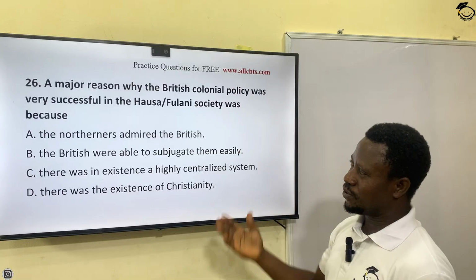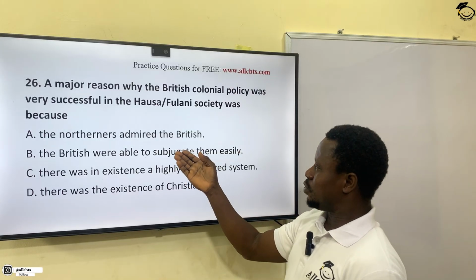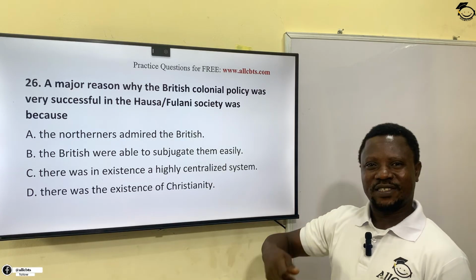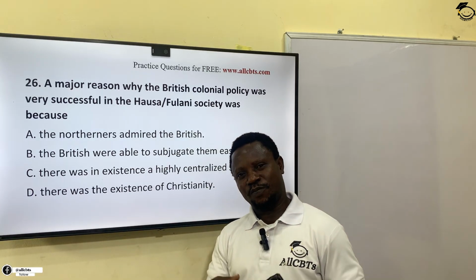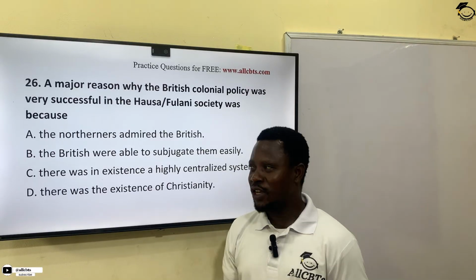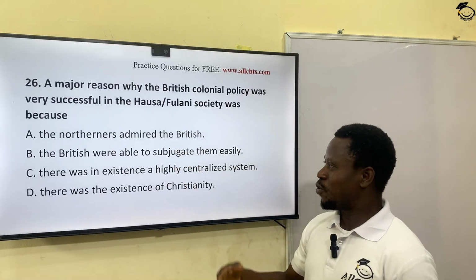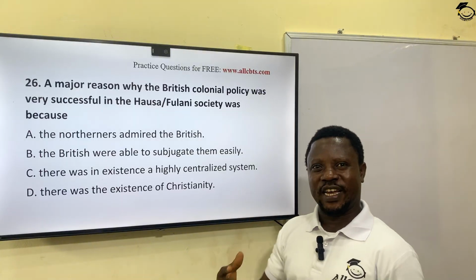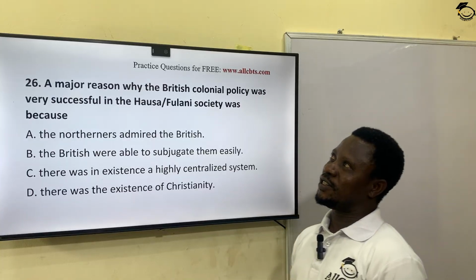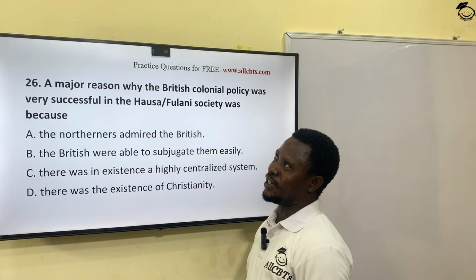But as far as this question is concerned, even this B, the subjugation was much easier for them because there was a centralized power, a centralized figure, personality, and authority that the people were subjected to before the white man came. So the whites saw it as an opportunity. Once we get the authority, then we'll get the people. In fact, there was a system they operated then under the indirect rule.